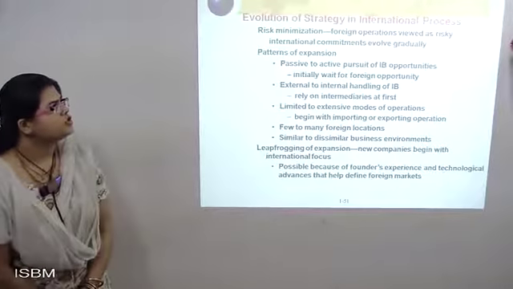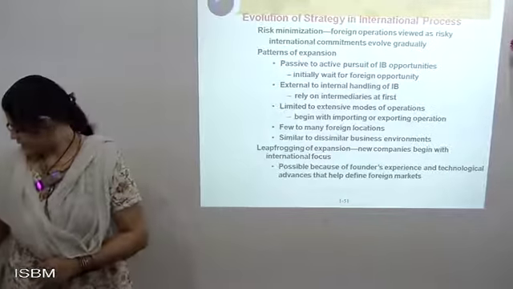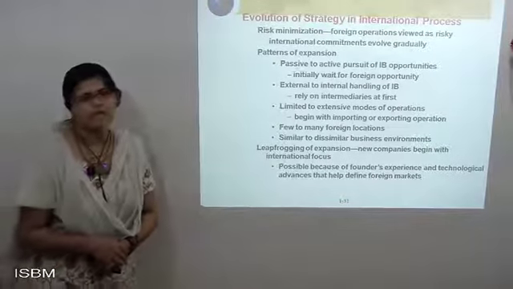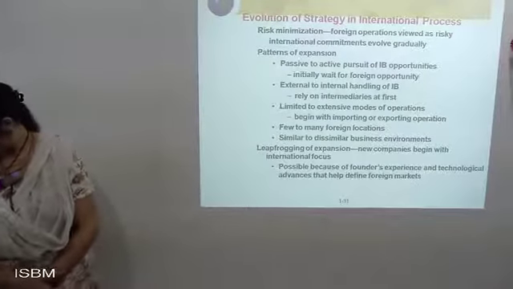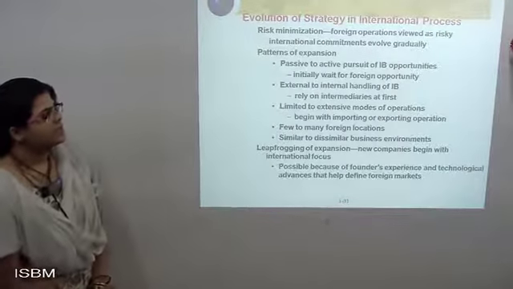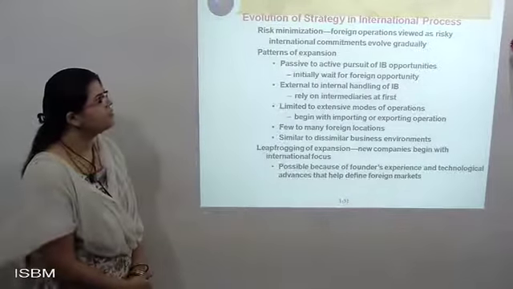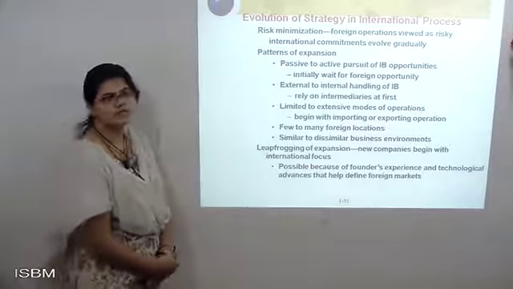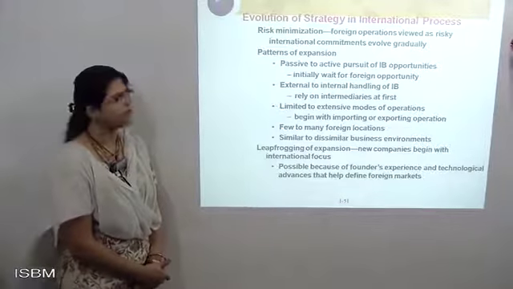Now see, evolution of strategies in the international process. What type of evolutions are being calculated? With the help of evolutions being calculated, here it will be calculated according to that way, with the help of a proper zone. And with the help of a proper zone, the terms and conditions are being seen. Now, evolution of strategies in the international process. Now developing a certain type of strategies. The first strategy is risk minimization. That is important, because without this type of strategies and processes being followed, you won't be able to do the further process in the market.